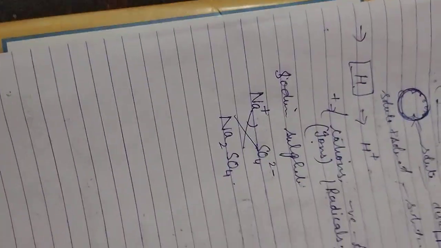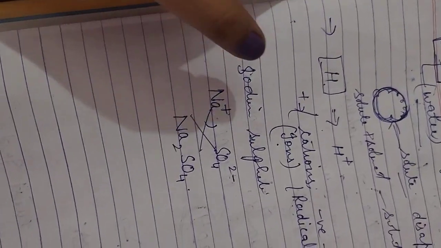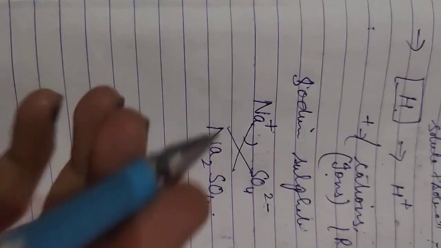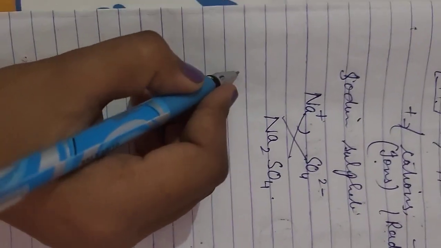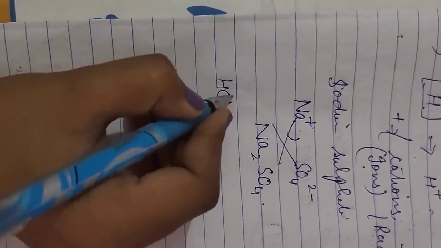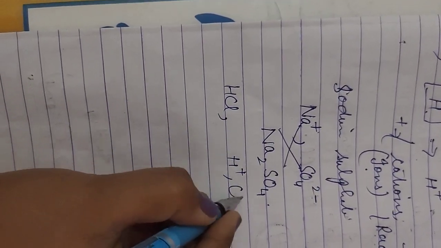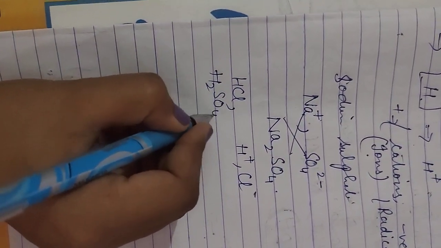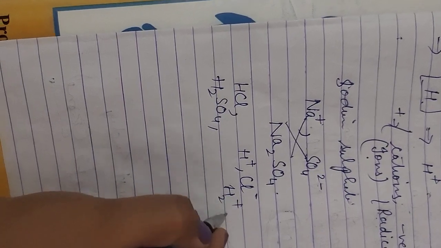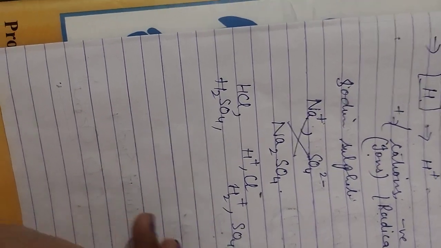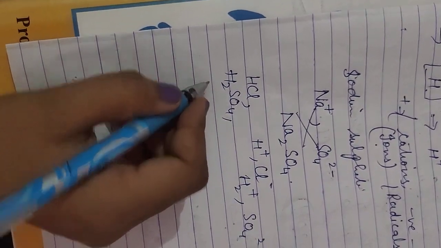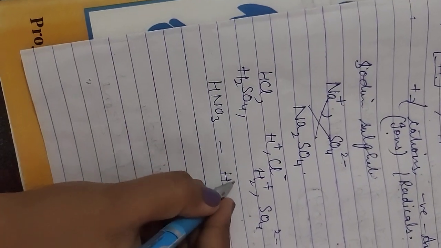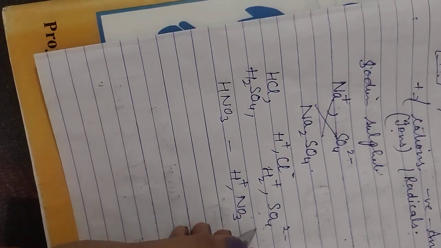And some are polar and some are non-polar. Non-polar means which have no slight positive and negative charge. So there are some polar acids like HCl, because H has a positive charge and Cl has a negative charge. Now sulfuric acid, in the same way, H2 positive and SO4 2 negative, and so on. And you can also write HNO3, that is NO3.